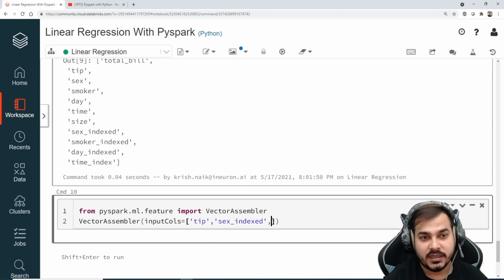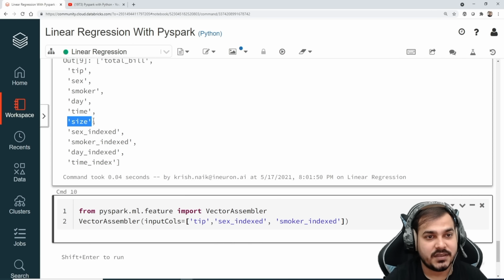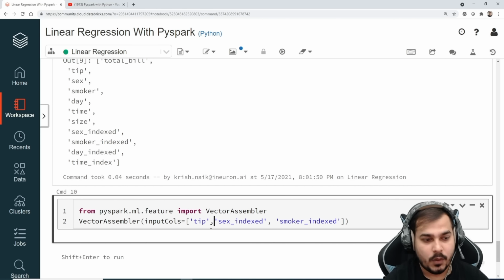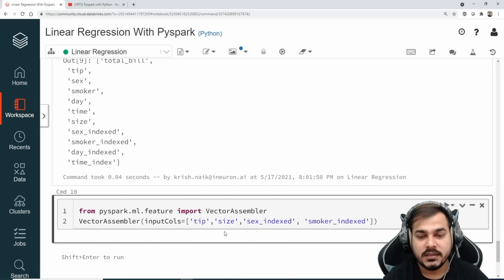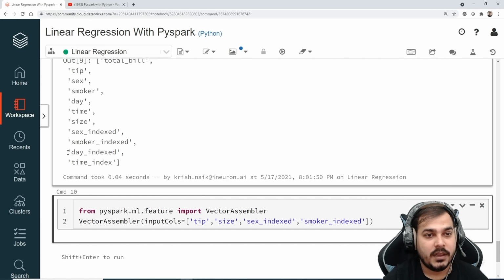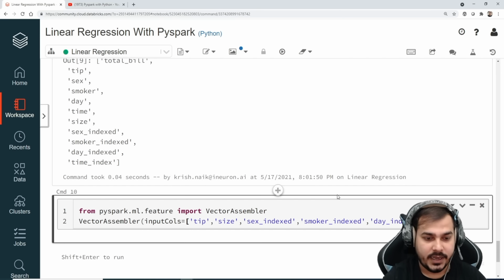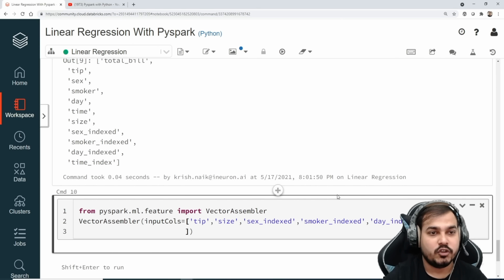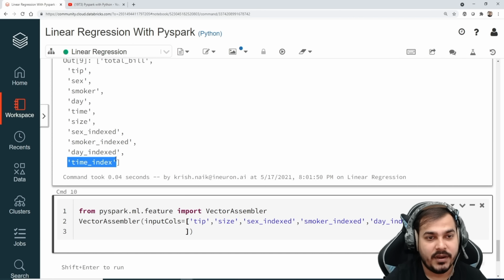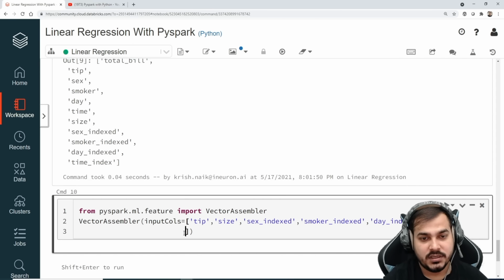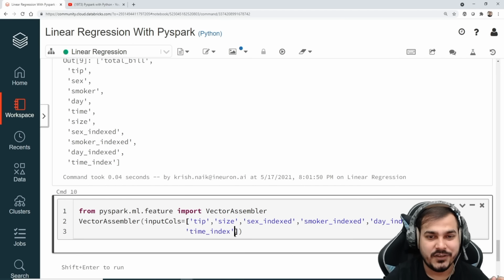So my third feature is basically smoker_index, and before this I can also specify size. So I will be specifying size, sex_index, smoker_index, and then day_index, comma, and time_index. Okay, so these are all my independent features.